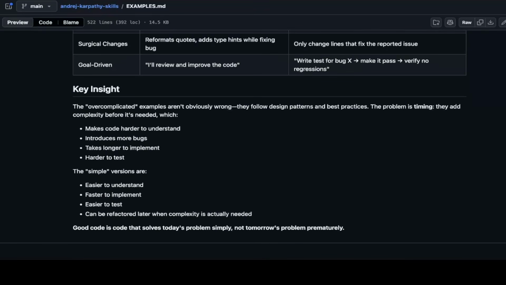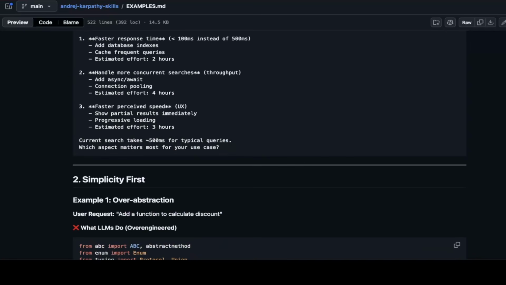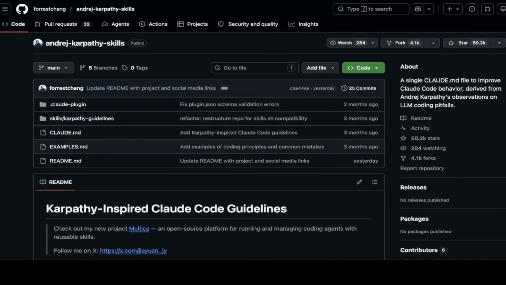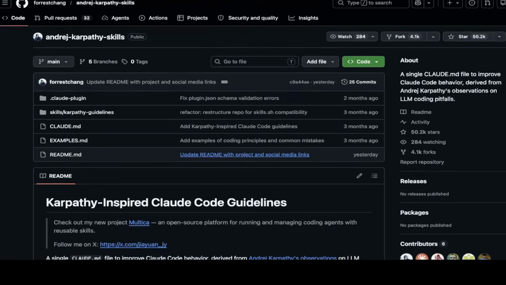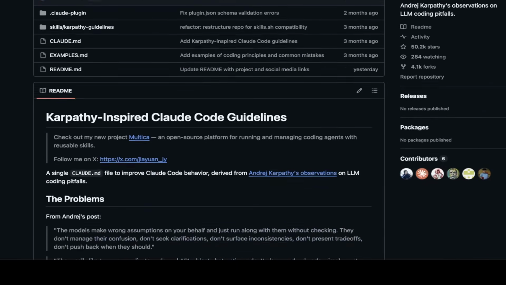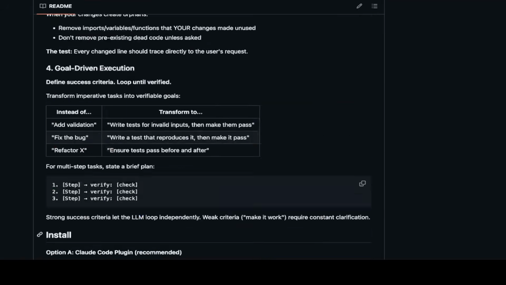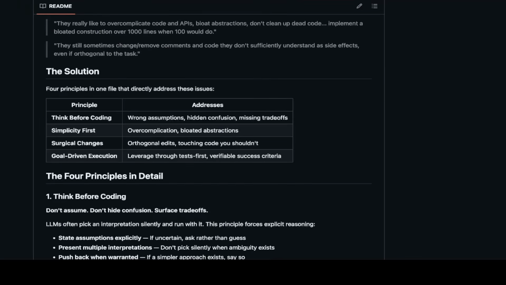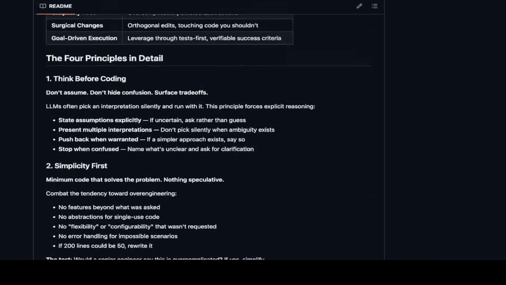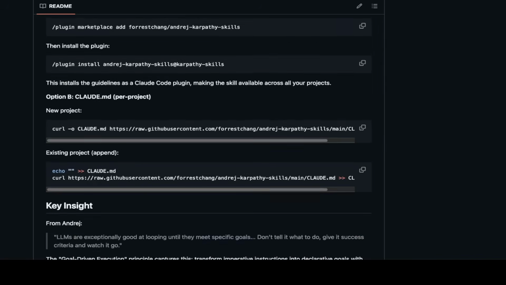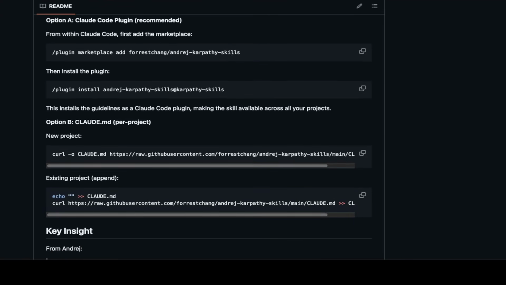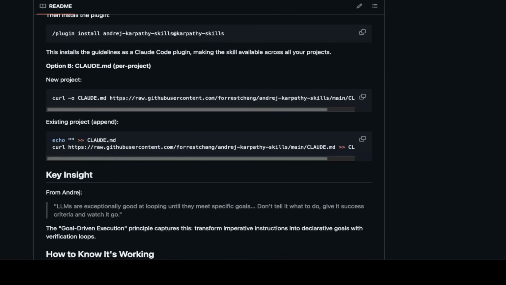So this is basically the skill, and I think it's well written. Everything was done properly. It's very small, it's very light, and people really like it. I think it just got 100 stars while I'm recording this video, which is crazy. You can see that it is actually crazy. So that should be it. The installation is very simple. You can see the installation took probably 2 steps. First, if you use Claude Code, you can just add this plugin to a marketplace, and then you just install it. It's very simple. There's also a manual process to do that.